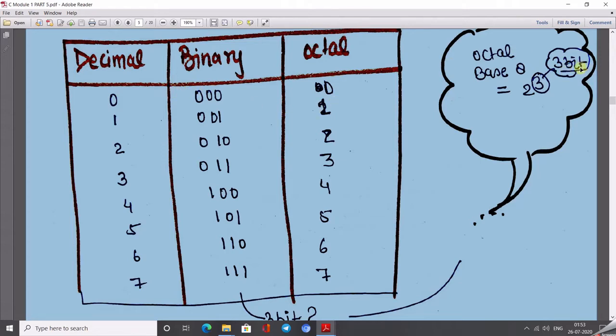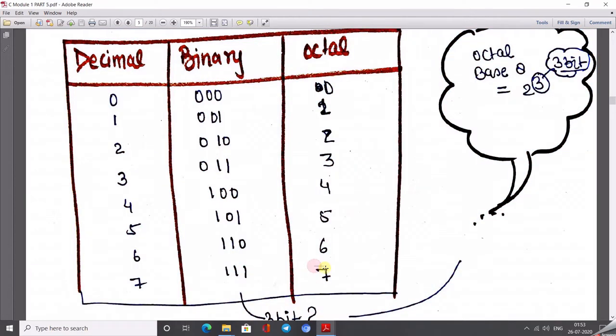So the 3 bits belong to powers 0 to 2. You can check: 2 to the power 0 is 1, 2 to the power 1 is 2, and 2 to the power 2 is 4. So 4, 2, 1. The total value is 4 plus 2 plus 1, which is 7. So when we put all ones, we get 7.